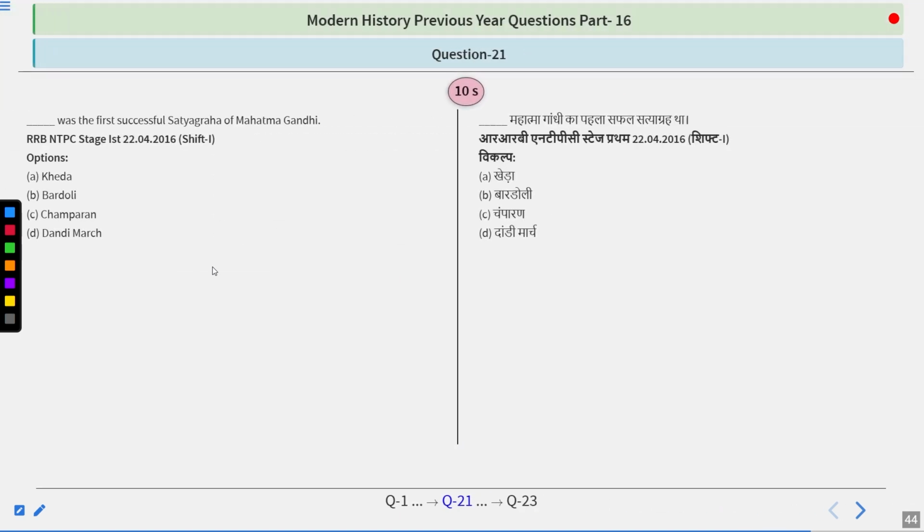Dash was the first successful satyagraha of Mahatma Gandhi. Options: Kheda, Bardoli, Champaran, Dandi March. Think about it.